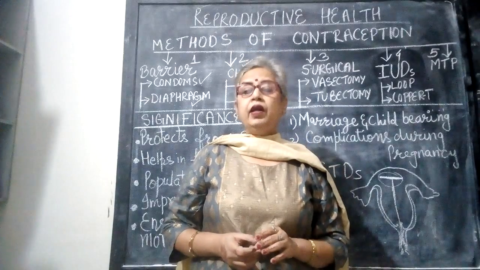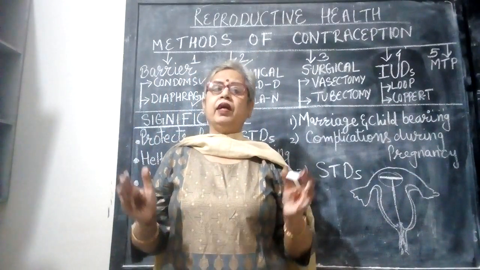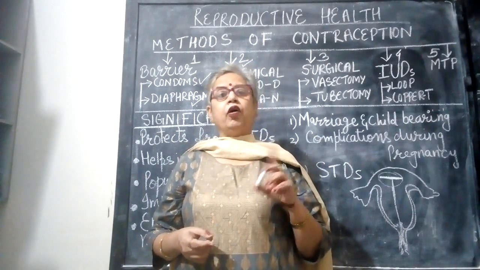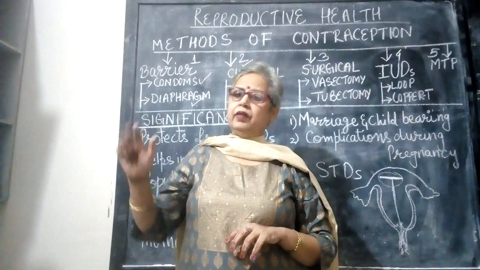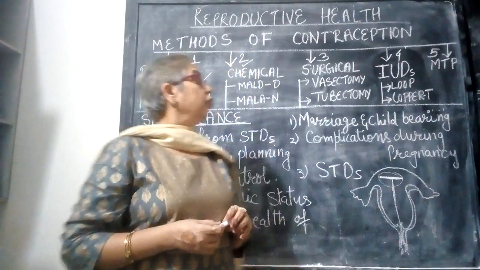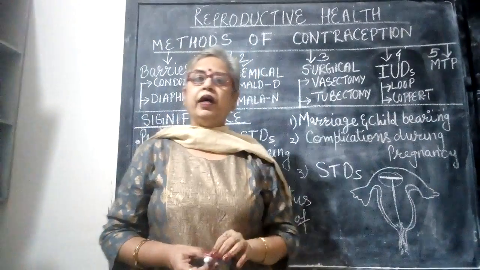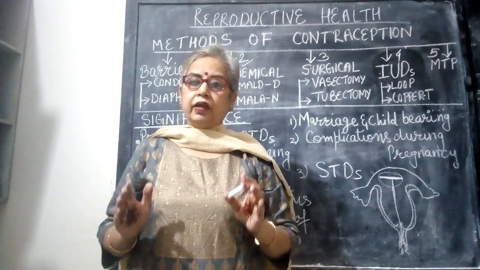So that is all. And here you should also remember that the population size is determined by the rate of birth and rate of death. So if we control the rate of birth, we can control population. Hence, we must understand and must have awareness so that we all can have a safe reproductive life.